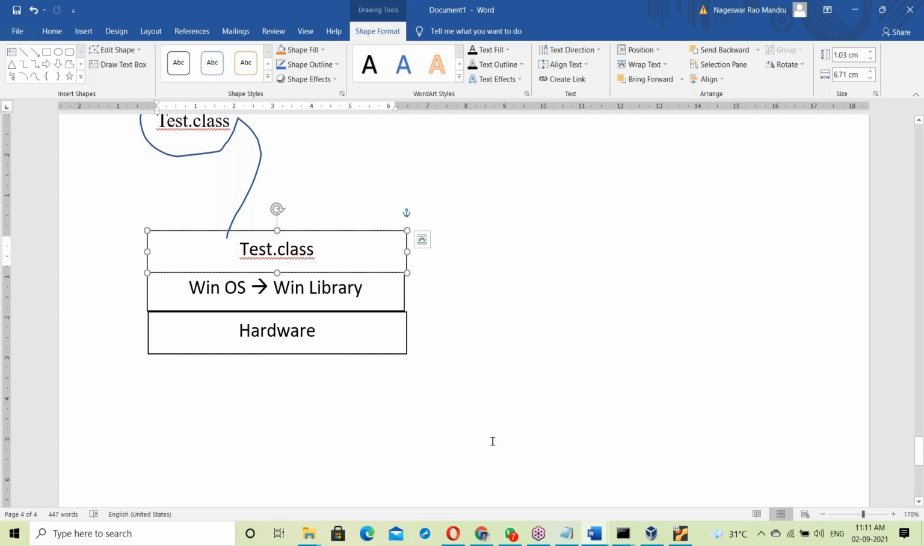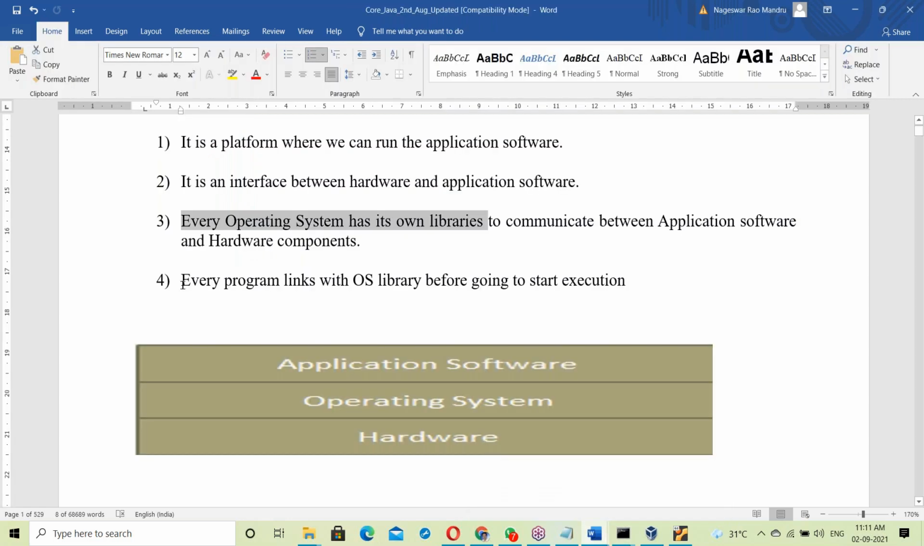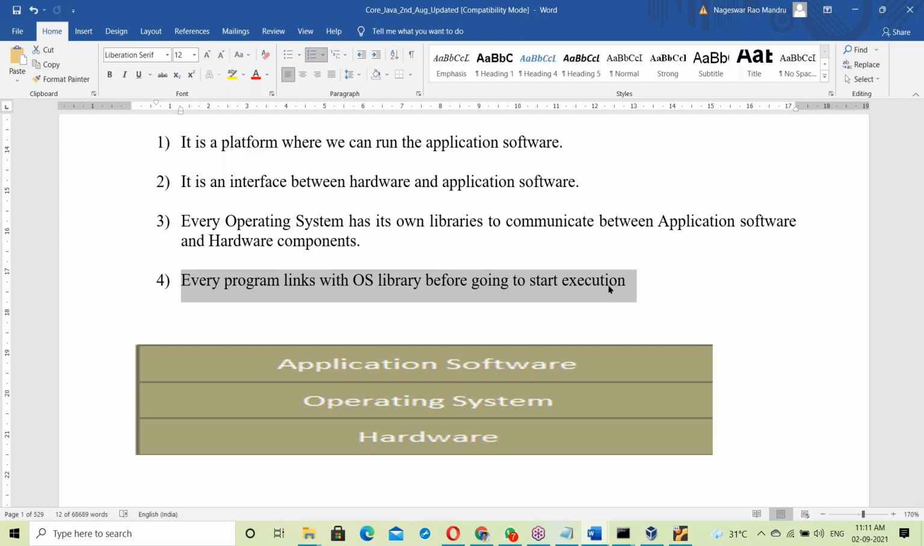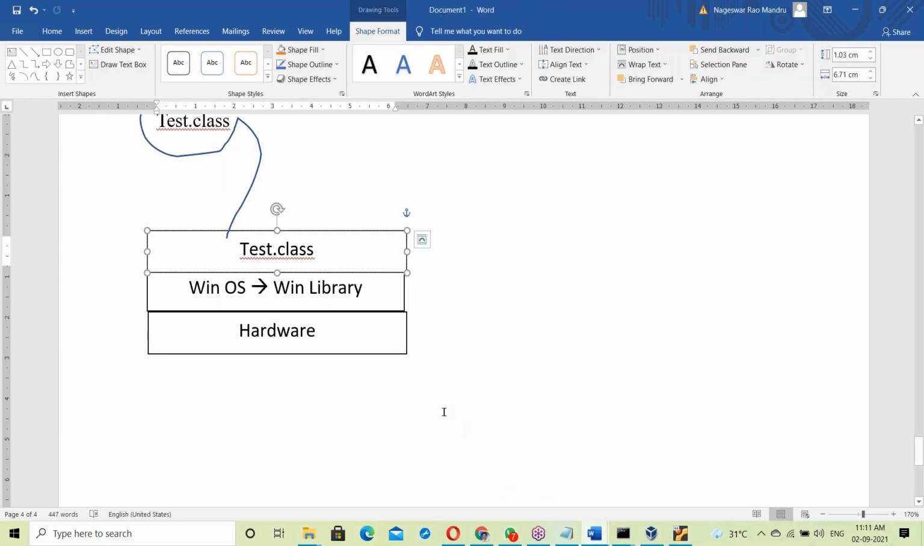Every program has to link with the OS library. This is the same point discussed previously: every program links with the OS library before we start execution. For an exe file, at the time of creation itself it is linked with the OS library. The exe file is already prepared and already linked. It's static linking, statically linked at the time of creation. But when it comes to Java, the dot class file is not linked, but it has to link.